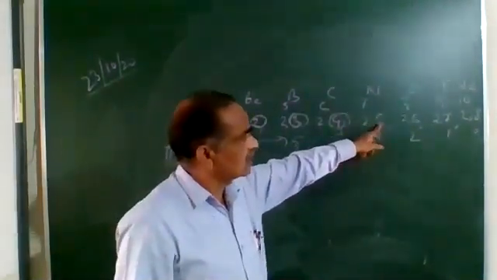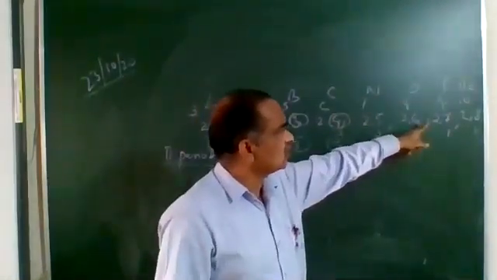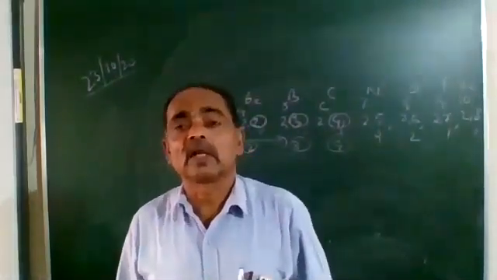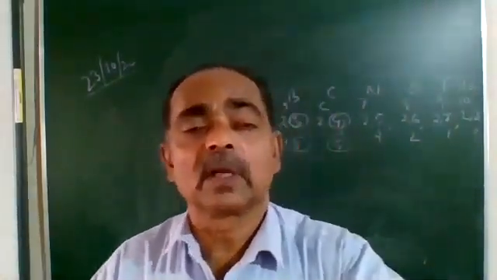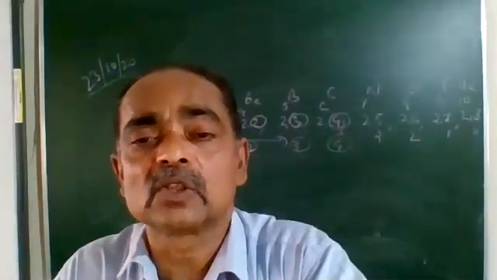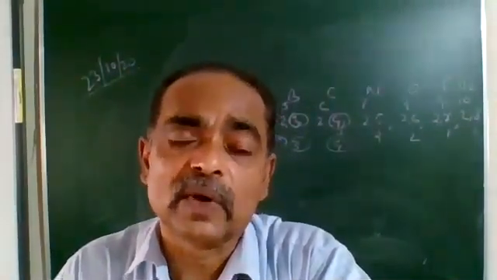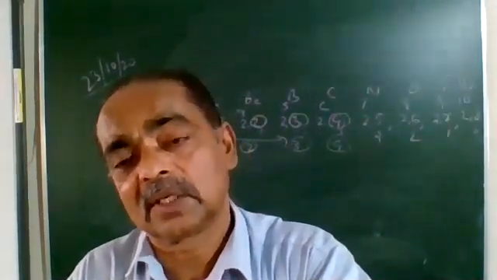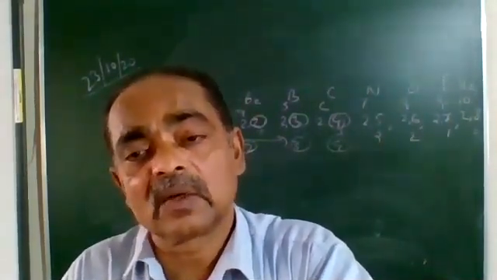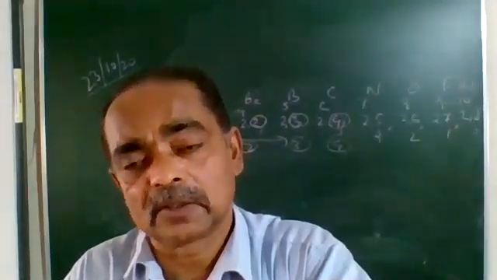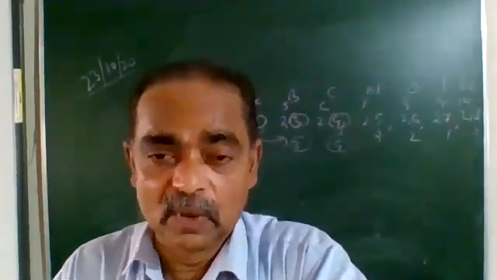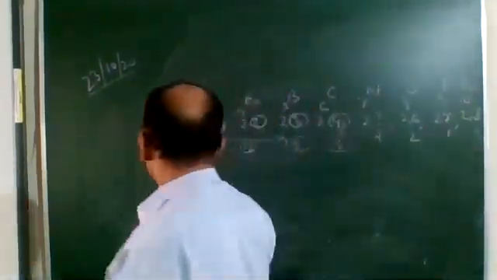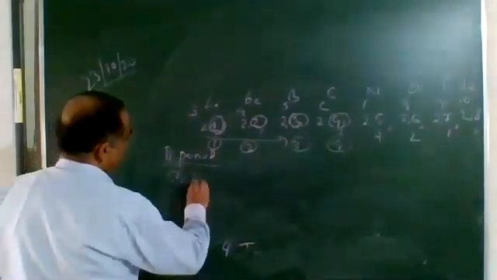So nitrogen has a tendency to gain 3, oxygen 2, fluorine 1, and neon neither gains nor loses an electron. So valency is defined as the number of electrons a neutral atom loses or gains to become stable. So valency increases by 1 up to 4 and then decreases. Understood? Valence electrons increase by 1 up to 8. The number of shells present is the period number. Clear? The next one, metallic character.